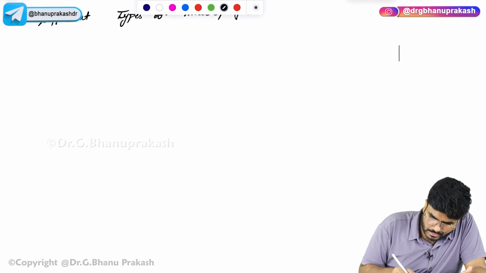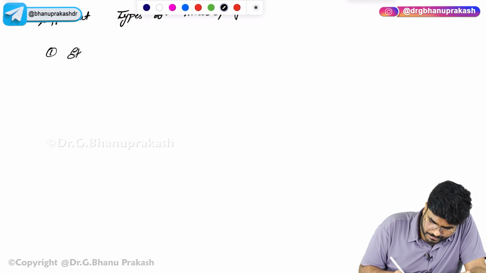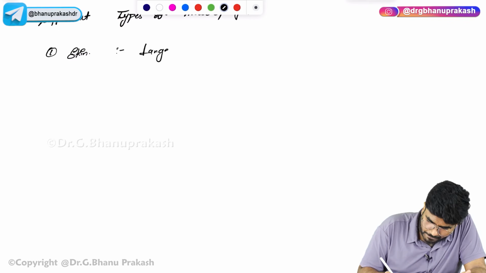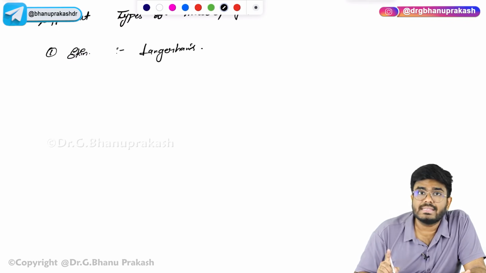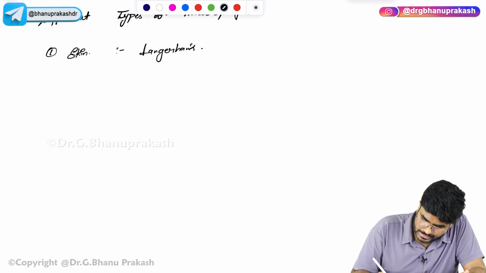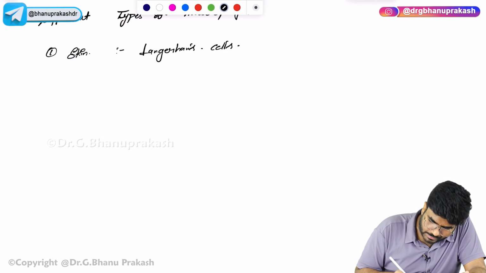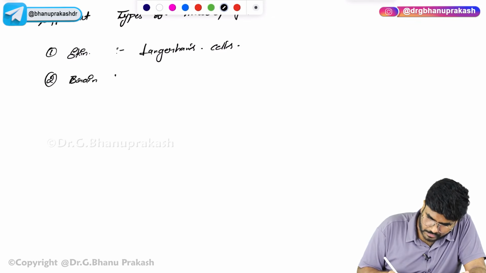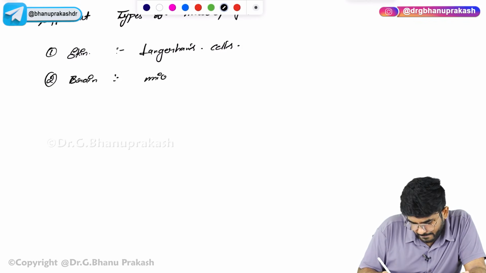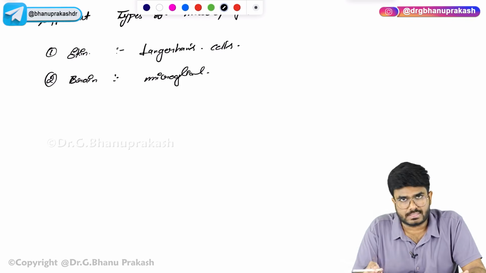Okay. Now, first, in the skin they are called Langerhans cells. Langerhans, not Langhans, Langer. Okay, Langerhans cells. In the brain, any idea what we call them? In the brain, we call them microglial cells. Okay, microglia or microglial cells.